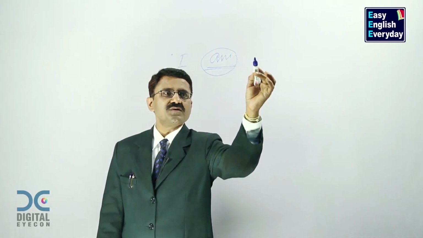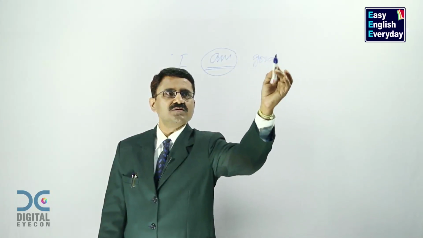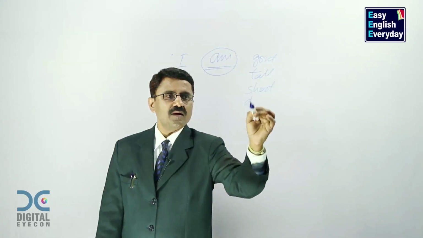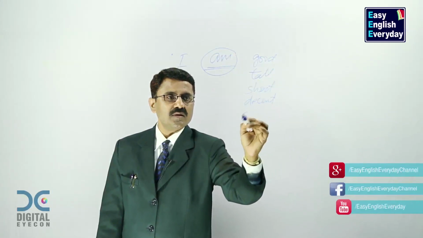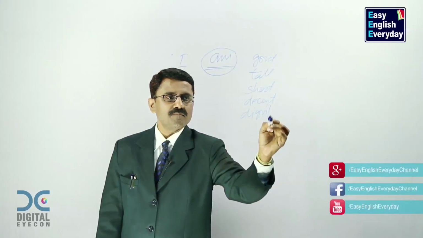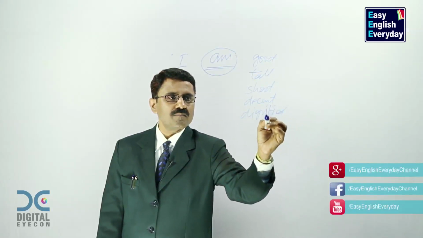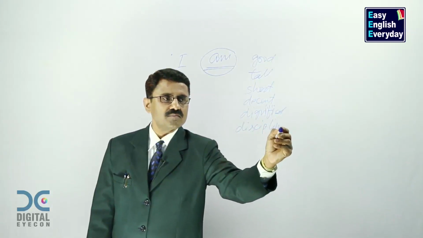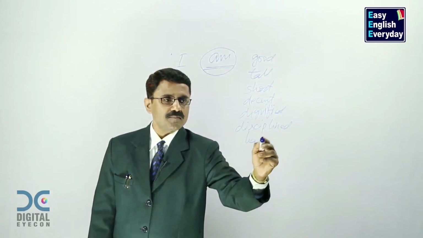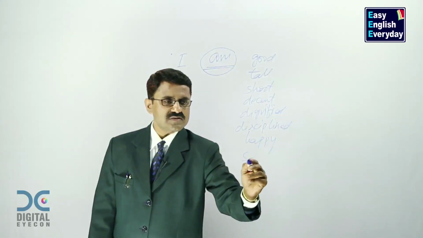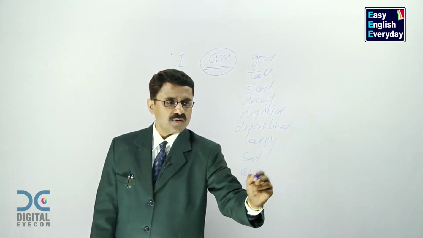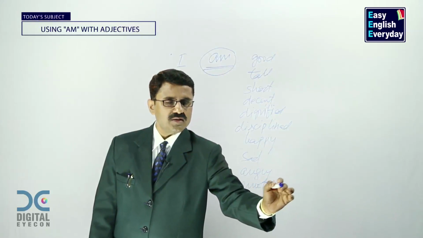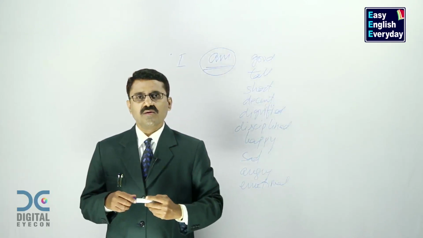See these sentences. I am good. I am tall. I am short. I am decent. I am dignified. I am disciplined. I am happy. I am sad. I am angry. I am emotional. It can go on and on and on.